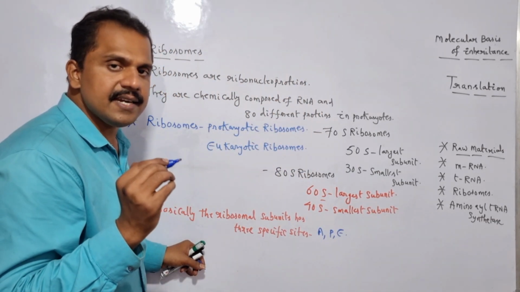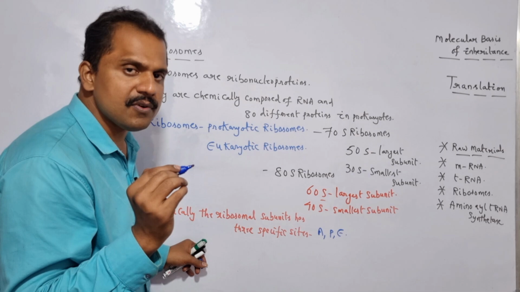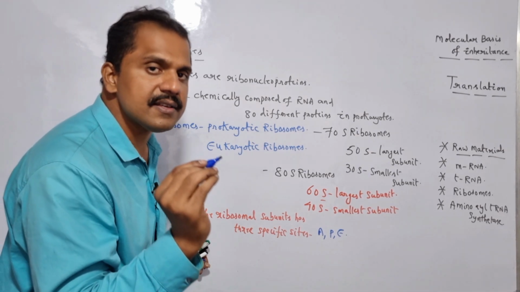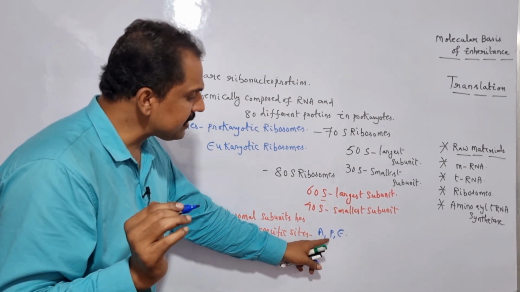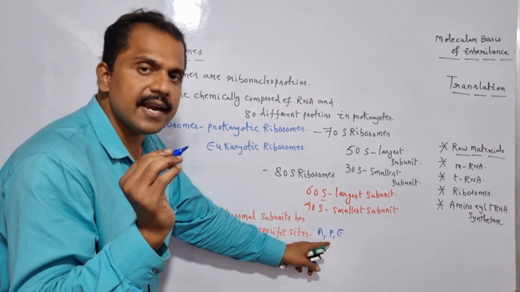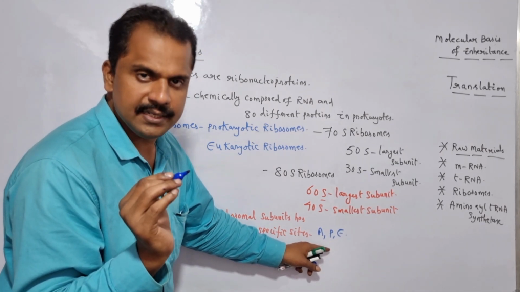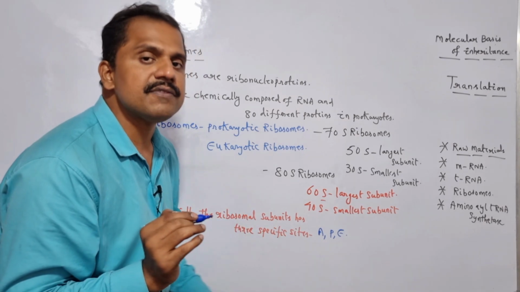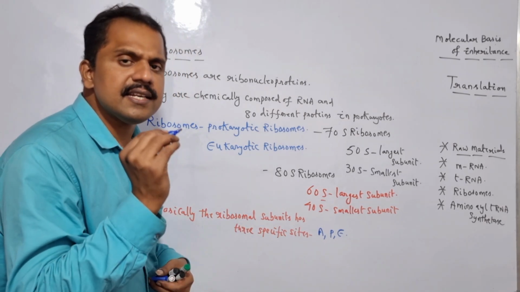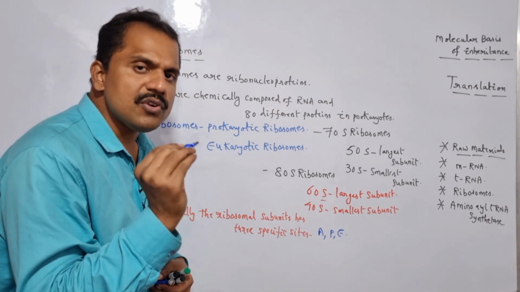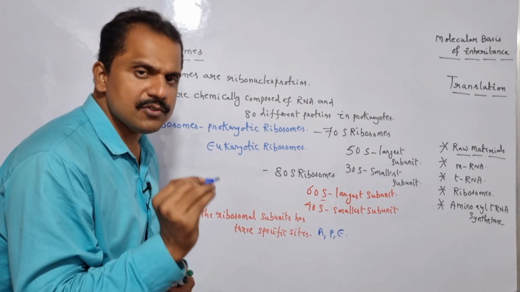So here the A site is the specific site which is responsible for the binding of amino acyl tRNA. And here the P site acts as a hotspot for binding of peptidyl tRNA. Is it clear? Then in the same way, E stands for what? Exit. So here these are the three specific sites which are most commonly present in the ribosomal subunits.